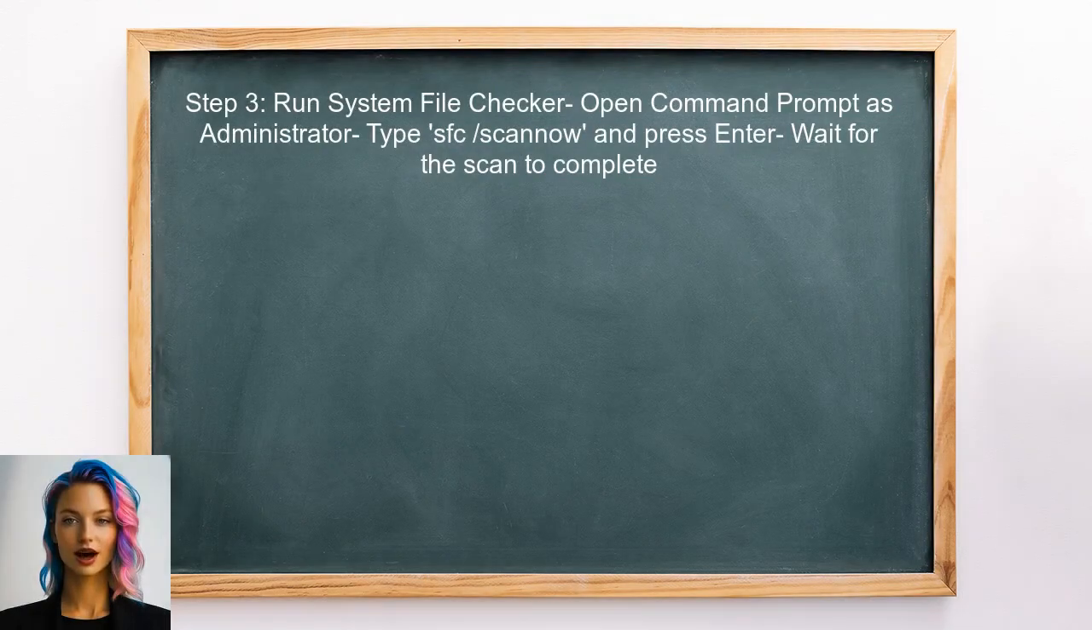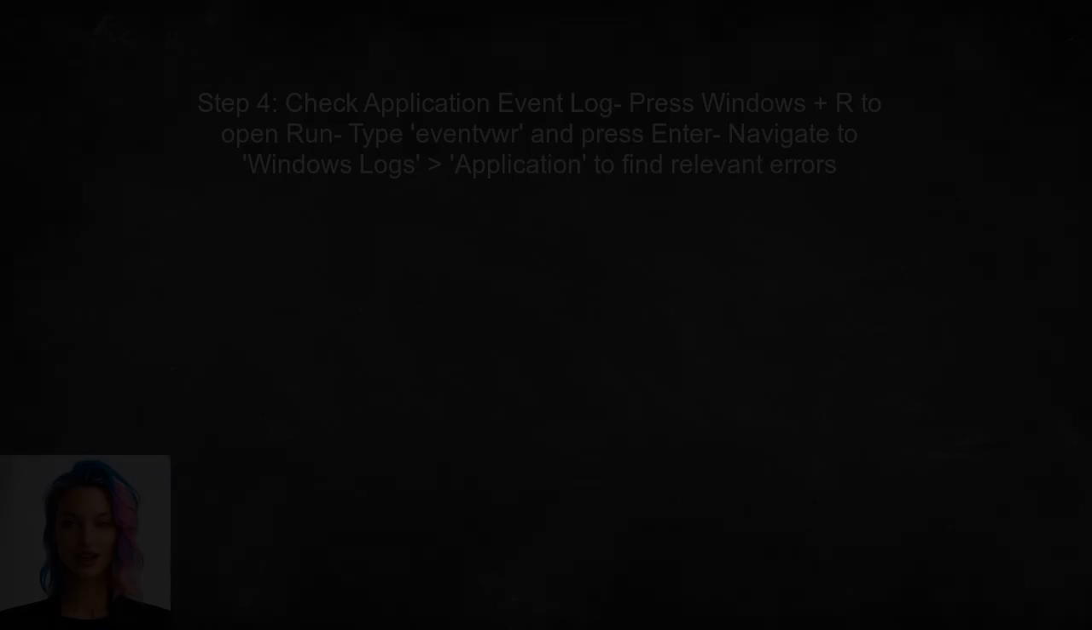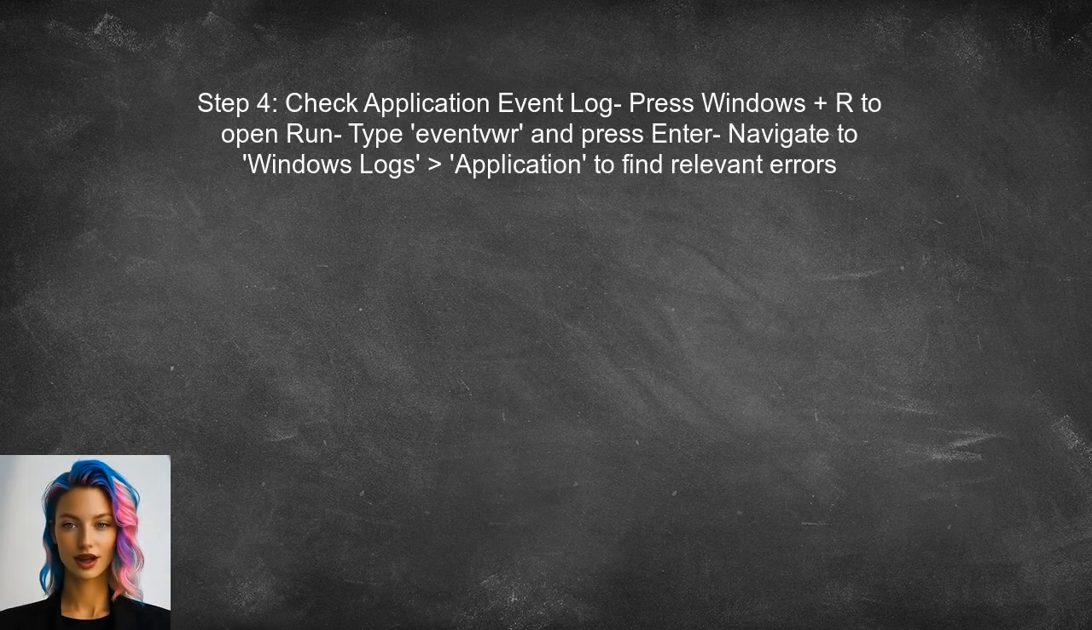Next, the user should run the System File Checker tool. This tool scans for and repairs corrupted system files that may be causing the issue. After running the System File Checker, the user should try to launch Visual Studio 2015 again. If it still does not start, they may need to check the application event log for more details.